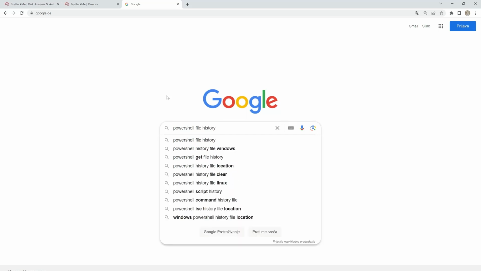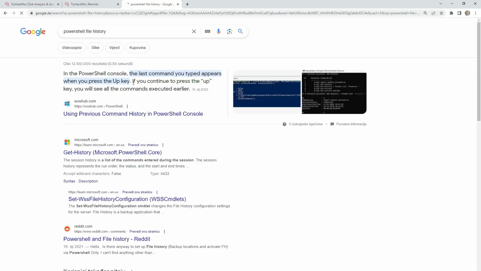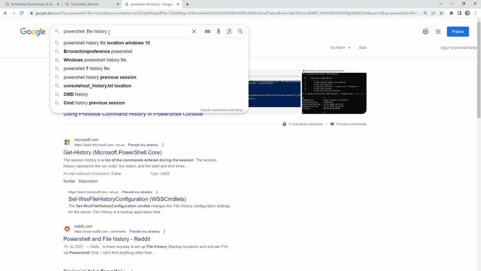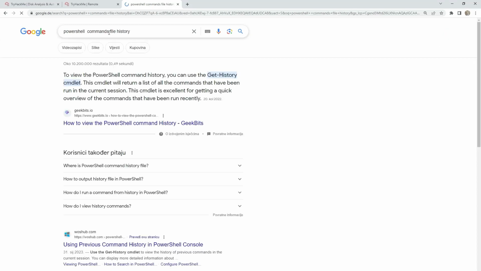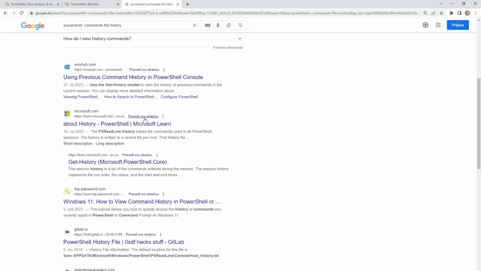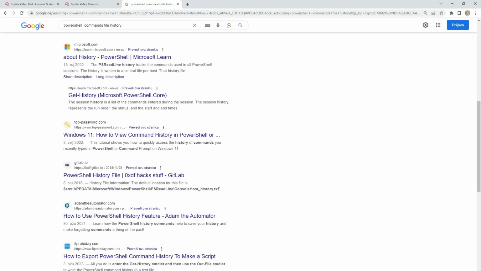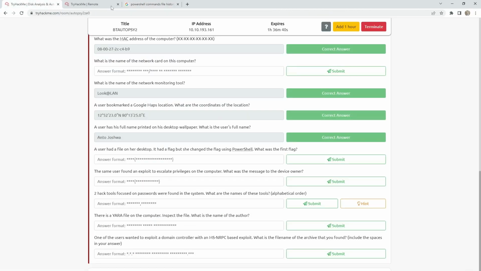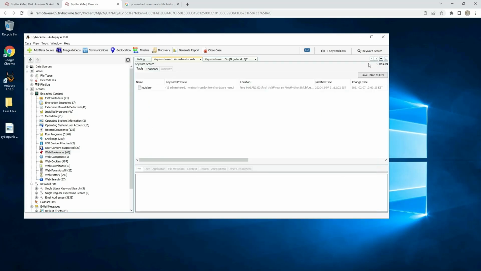I think it's PowerShell file history, PowerShell command. It should be like that. And here is an example of what you need to search. Close this one.